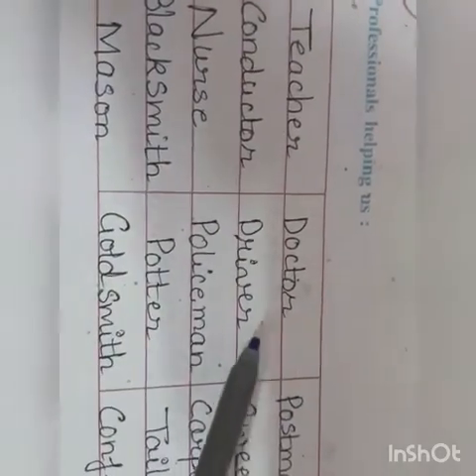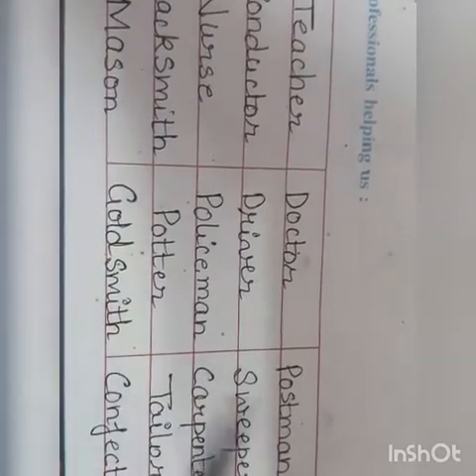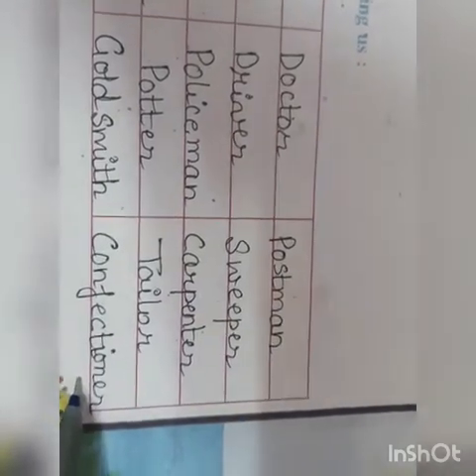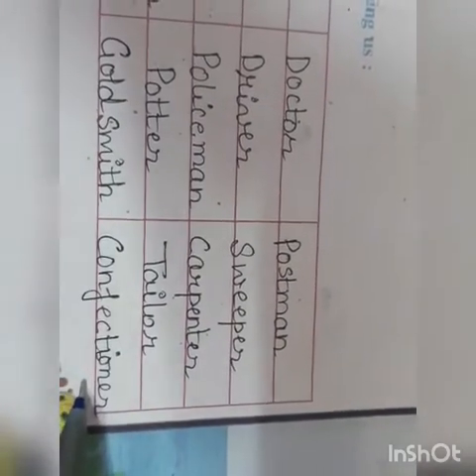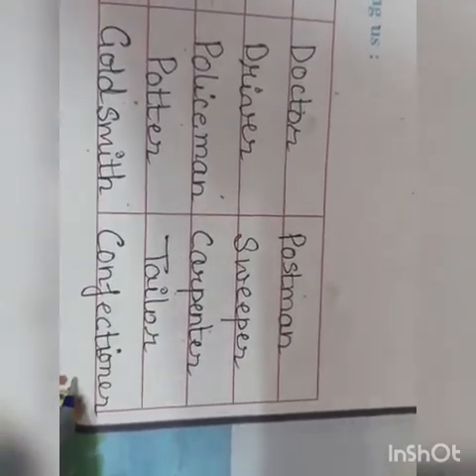Then doctor, driver, policeman, potter, goldsmith मतलब सुनार जो सोने की वस्तु बनाता है, postman, sweeper, carpenter, tailor and confectioner. Now confectioner is a person who makes sweets. जो स्वीट्स और स्वीट्स से रिलेटेड आइटम्स बनाते हैं उनको कन्फेक्शनर्स बोलते हैं.